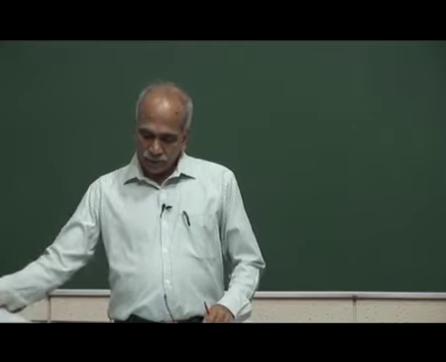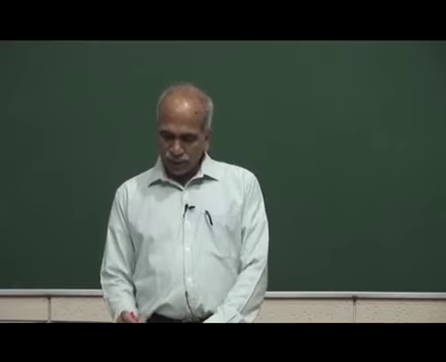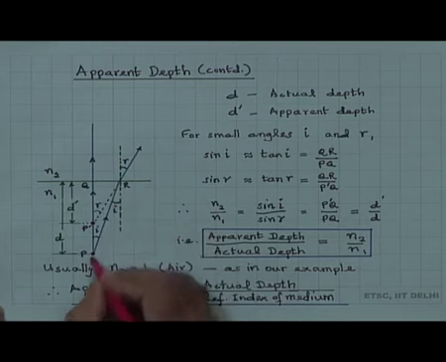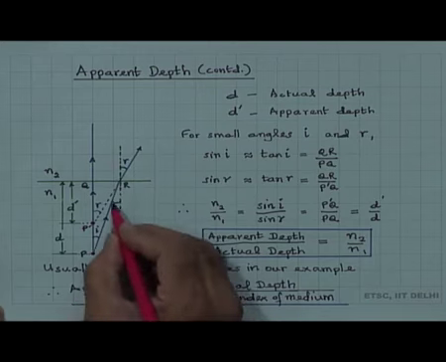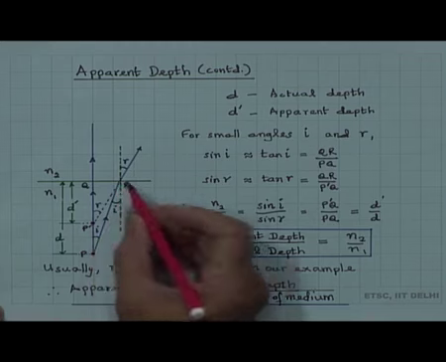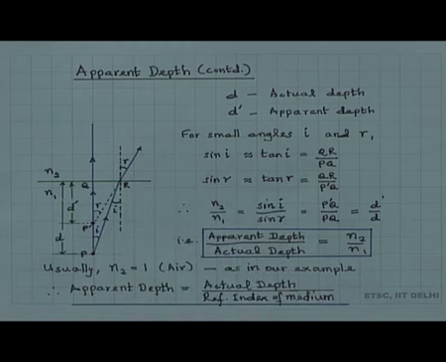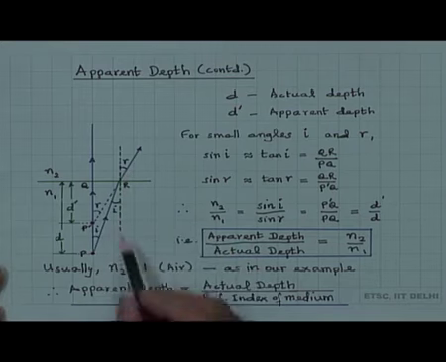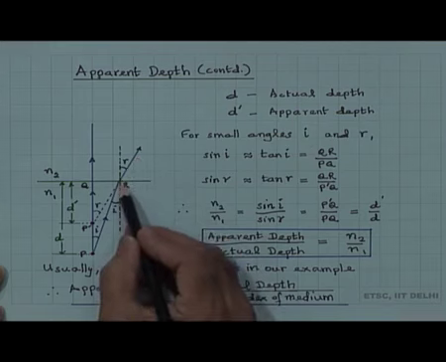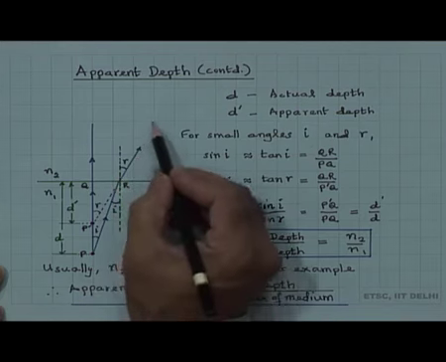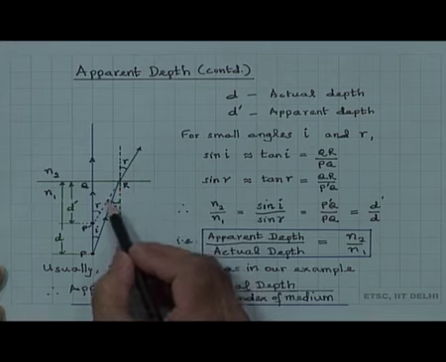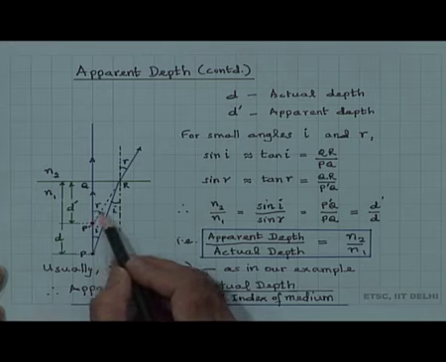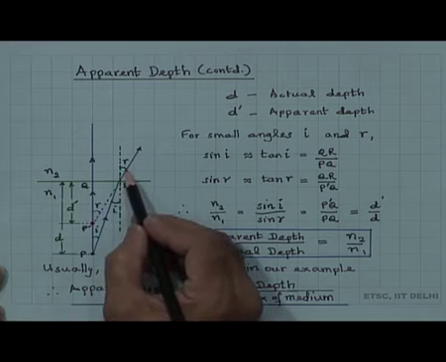Now, the equivalent problem I have shown here. The point P was here, a ray of light was at an angle i here, the angle of incidence at this interface, and comes out here with an angle of refraction r. If I extrapolate it here, that is if you were observing from here, the ray appears to come from the point P dash, and this angle here is r, because the angle of refraction here is r.